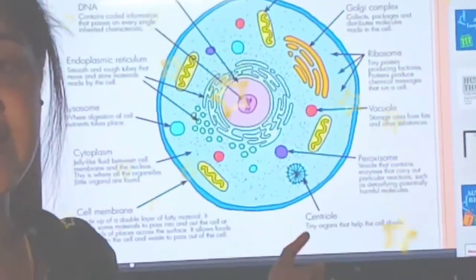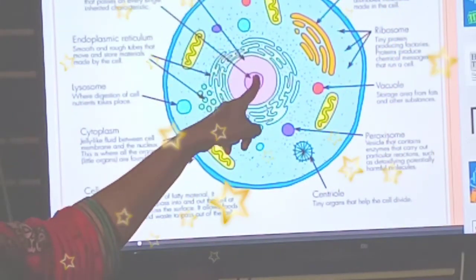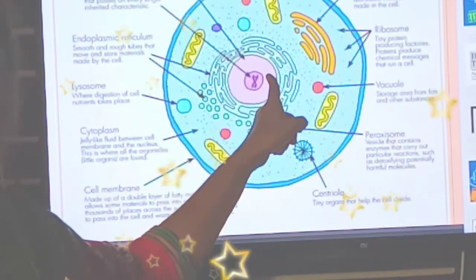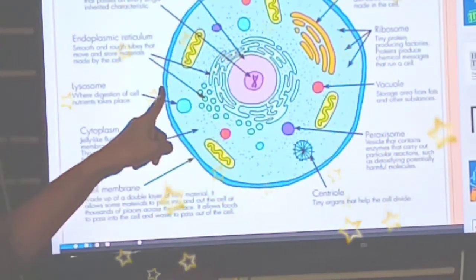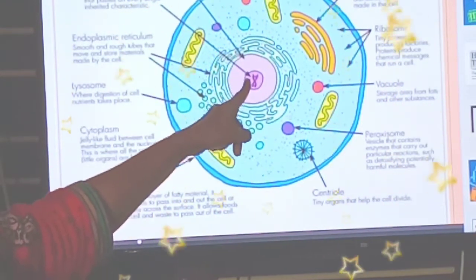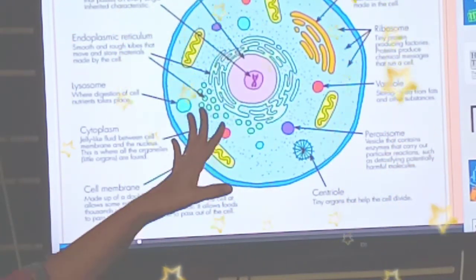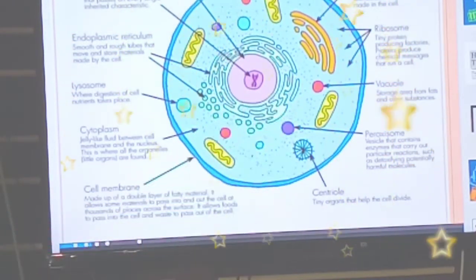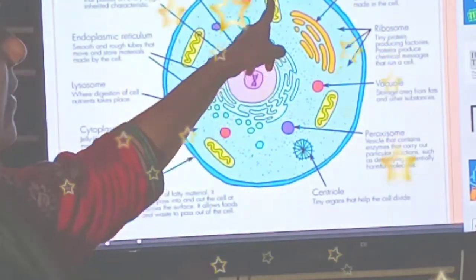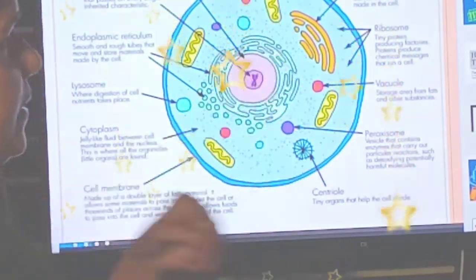This is a typical example of an animal cell. Here, this is a nucleus. So, a centrally located nucleus is present in animal cell. The nucleus is the control center of the cell. DNA means deoxyribonucleic acid, it passes the genetic information, and it is found inside the nucleus. Next one, mitochondria. It is the powerhouse of the cell. It produces energy and it's stored in the form of ATP.